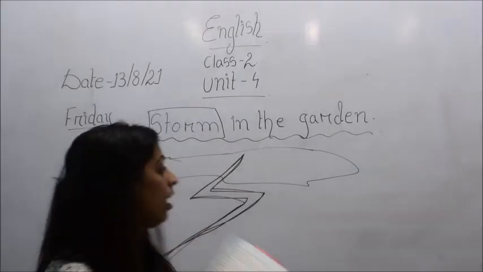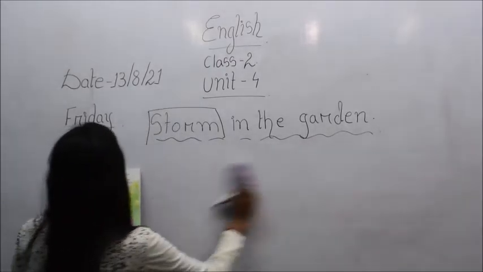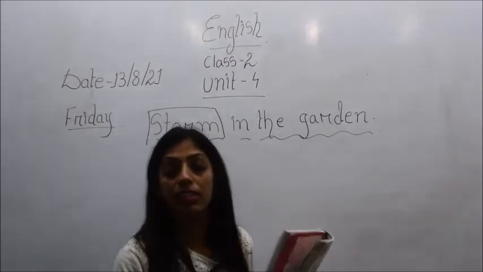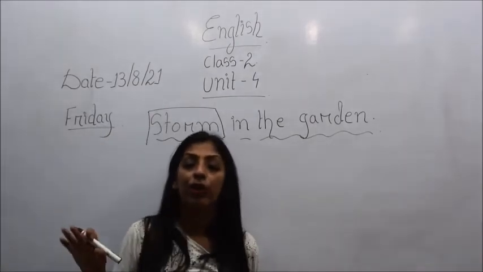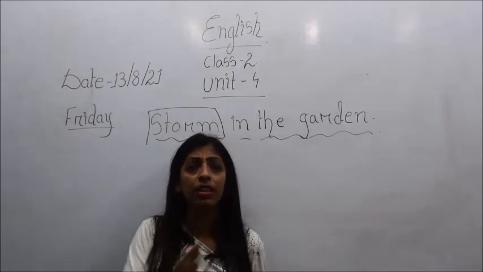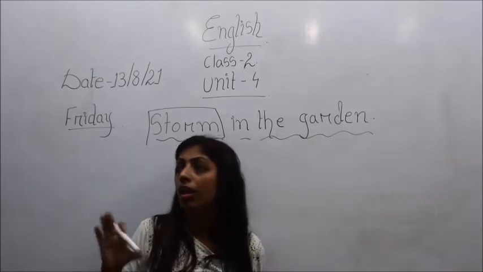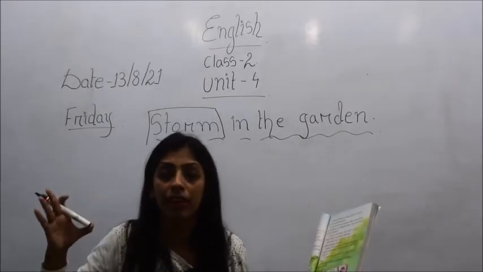Now you see, what is written here is that outside the sky grew dark. Whenever it is about to rain very heavily, children, you might have noticed, what happens in the atmosphere? Everywhere it becomes so dark, right?